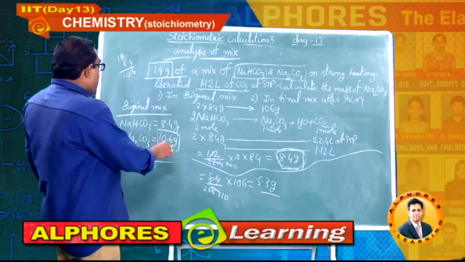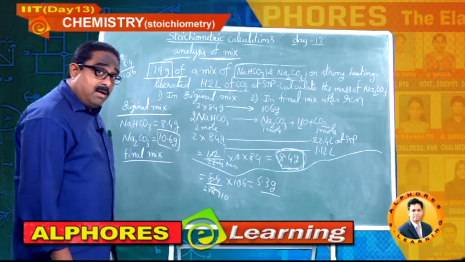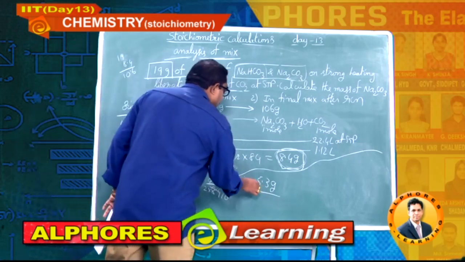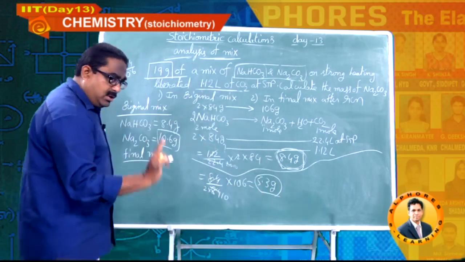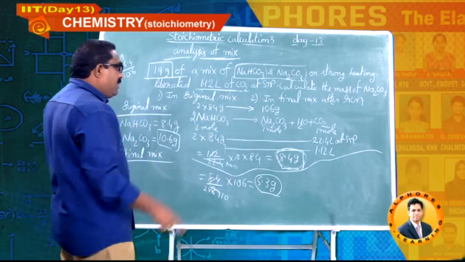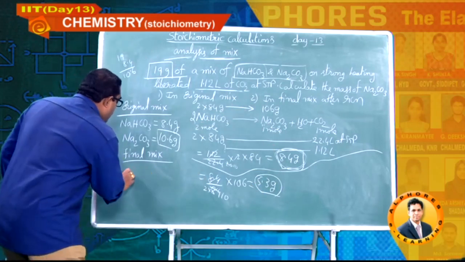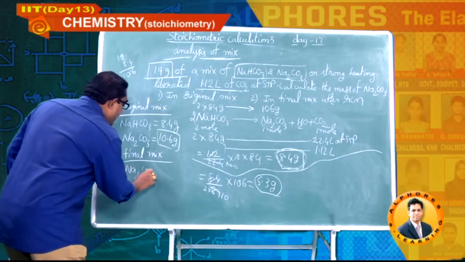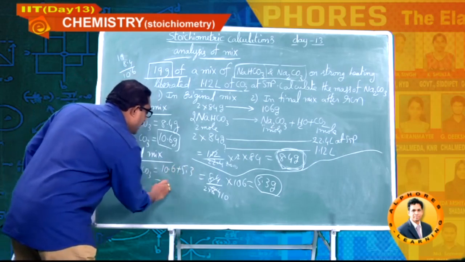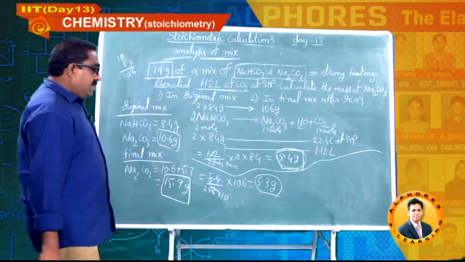already in the original mixture, how much amount of sodium carbonate is there? 10.6. Now how much amount of sodium carbonate is newly produced by the decomposition of 8.4 grams of sodium bicarbonate? 5.3 grams. So in the final mixture, Na2CO3 is 10.6 plus 5.3, that is 15.9 grams. Here both are the answers.